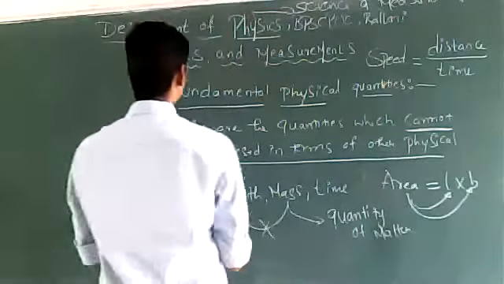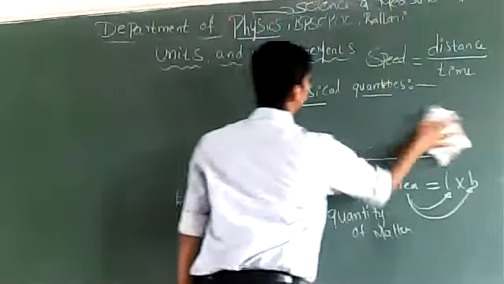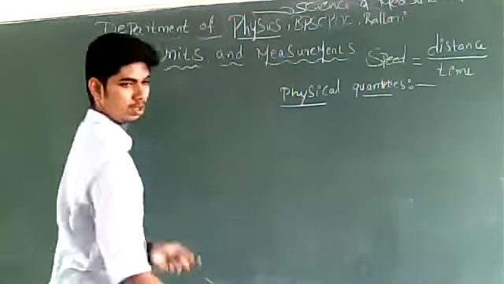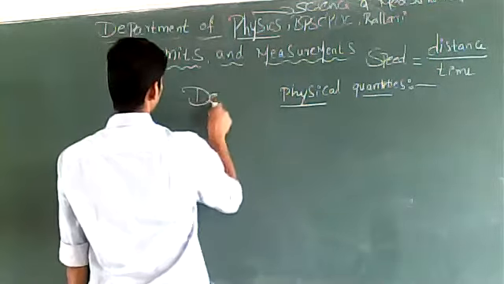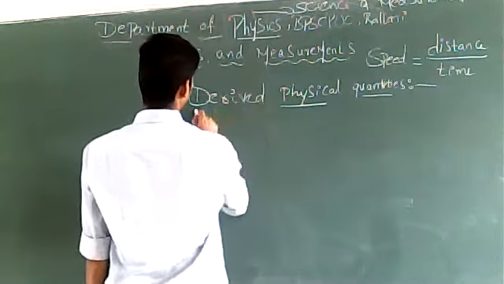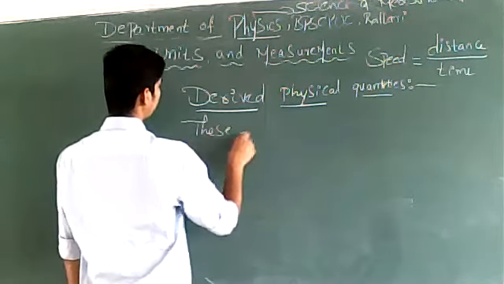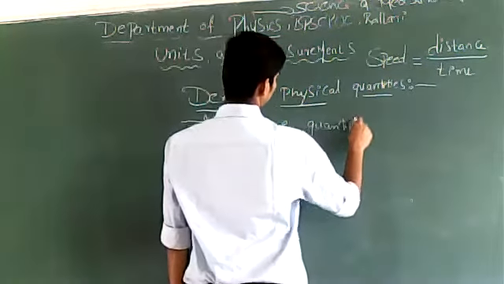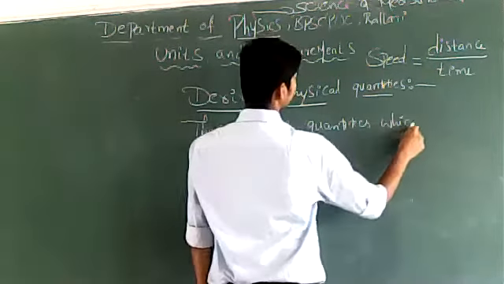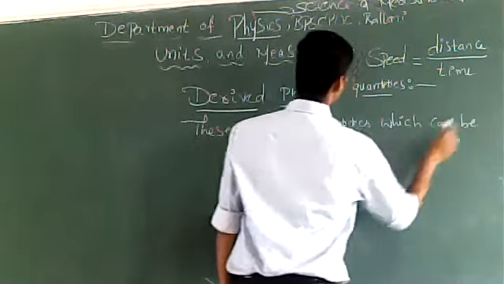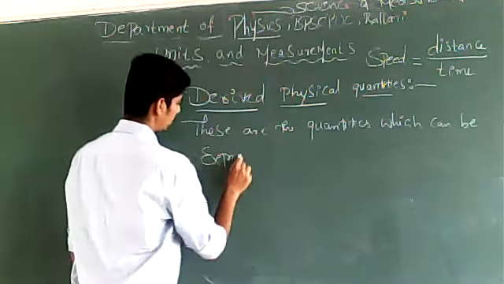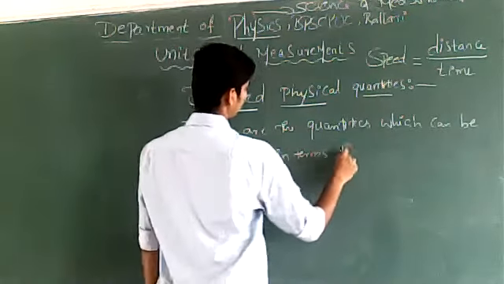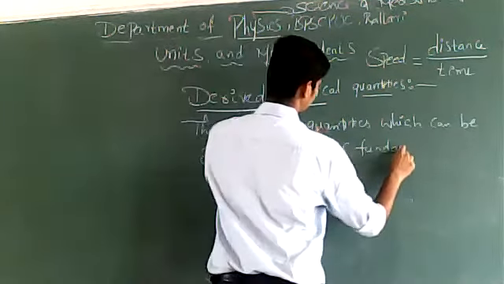Now we will try to understand what are derived physical quantities. Derived physical quantities are the quantities which can be expressed in terms of fundamental physical quantities.